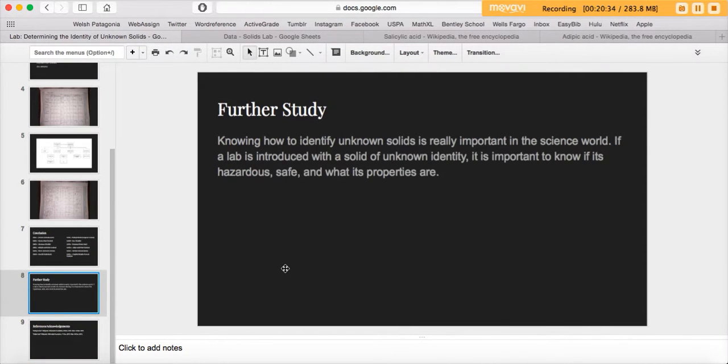Oops. So it's important to be able to identify unknown solids in the science world, because if in a lab you're introduced with a solid of an unknown identity, it's important to know if it's hazardous, if it's safe to be around, safe to use, what its properties are, how it reacts with different things, and just to develop a basic understanding of types of solids.